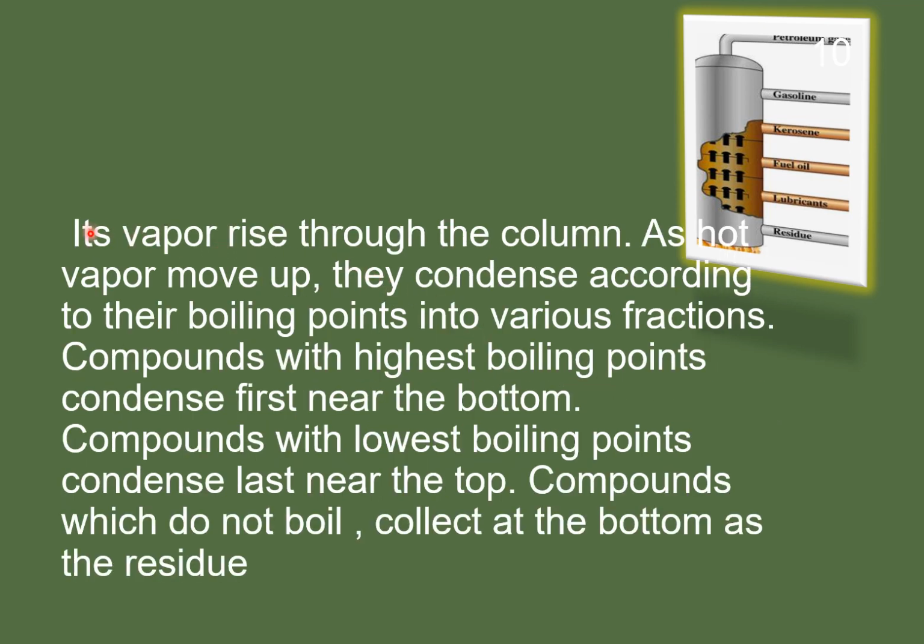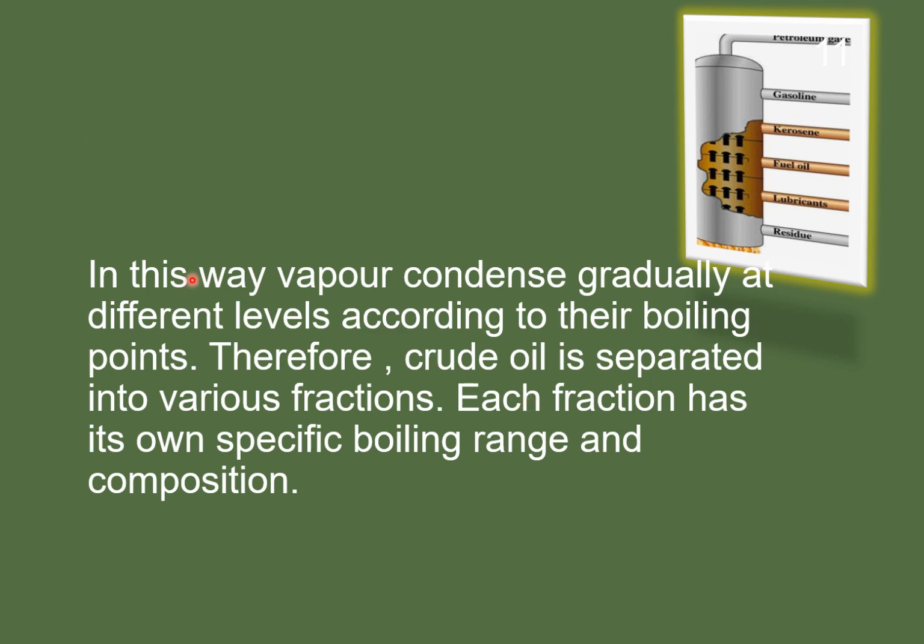As hot vapors move up, they condense according to their boiling points into the various fractions. Compounds with the highest boiling points condense first near the bottom. Compounds with the lowest boiling points condense last near the top. Compounds which do not boil collect at the bottom as the residue. In this way, vapors condense gradually at different levels according to their boiling points. Therefore, crude oil is separated into various fractions. Each fraction has its own specific boiling range and composition.